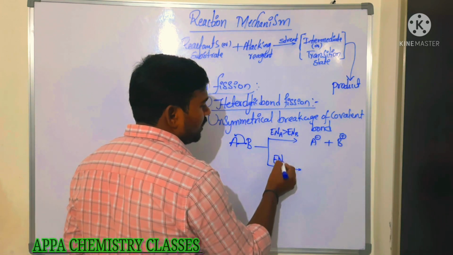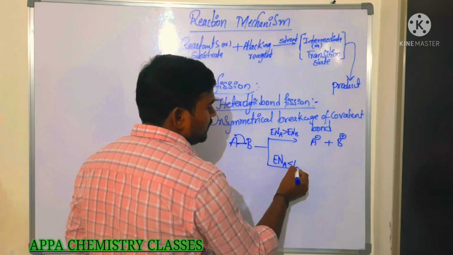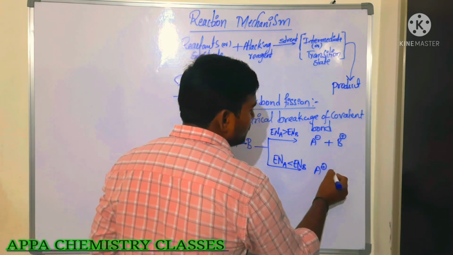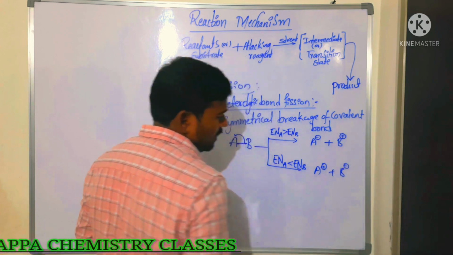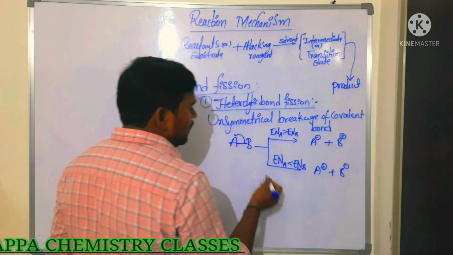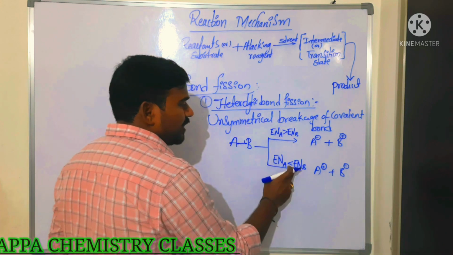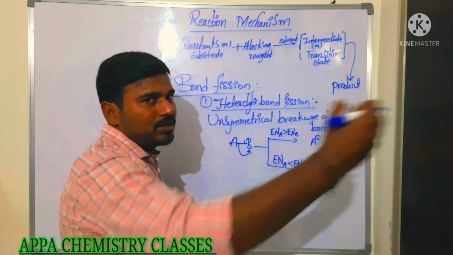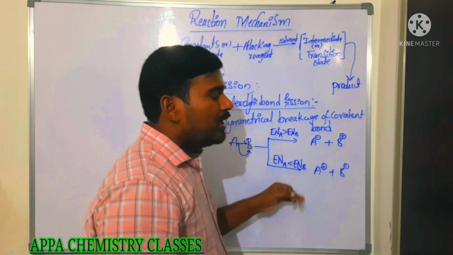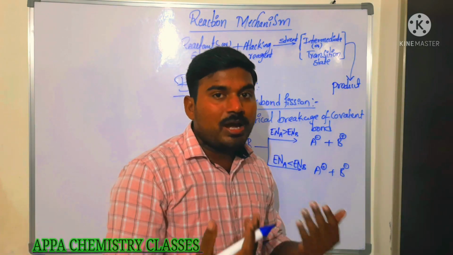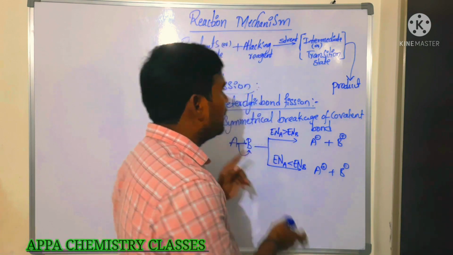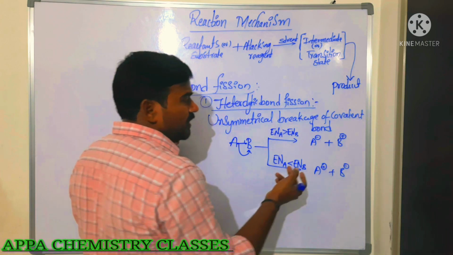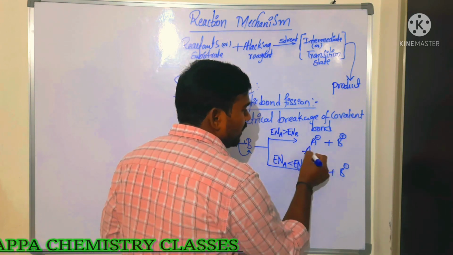Next, the electronegativity of A is less than the electronegativity of B. Then what happens? A will get the positive charge and B will get the negative charge. This takes place when B has more ability to attract the bonded pair electron towards itself. Then we get B minus and A plus. So positively and negatively charged species we get by heterolytic bond fission, that is cation and anion.